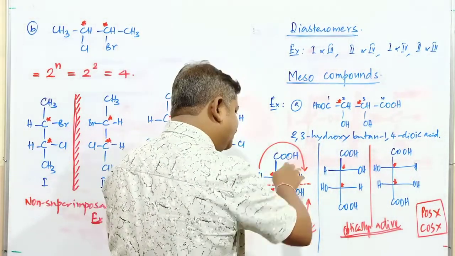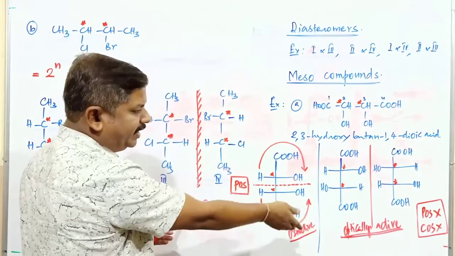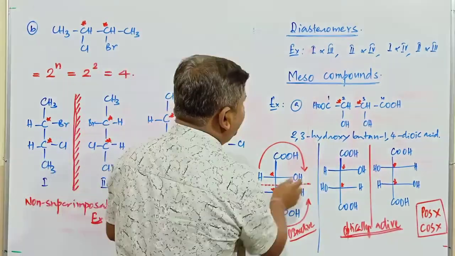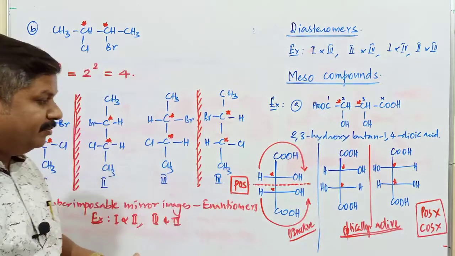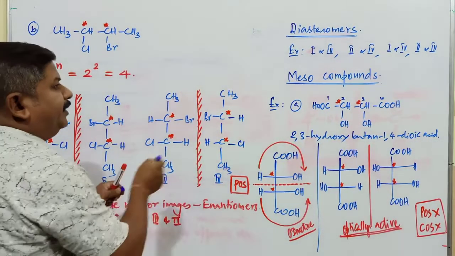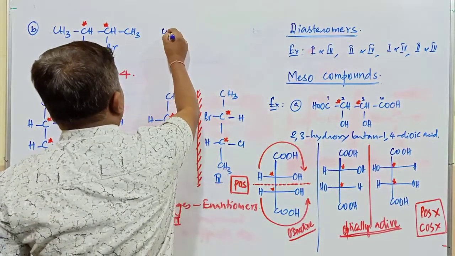The mirror image of this one also has a plane of symmetry, so I did not mention that one. Such types of compounds are called meso compounds. What are meso compounds? Meso compounds means compounds